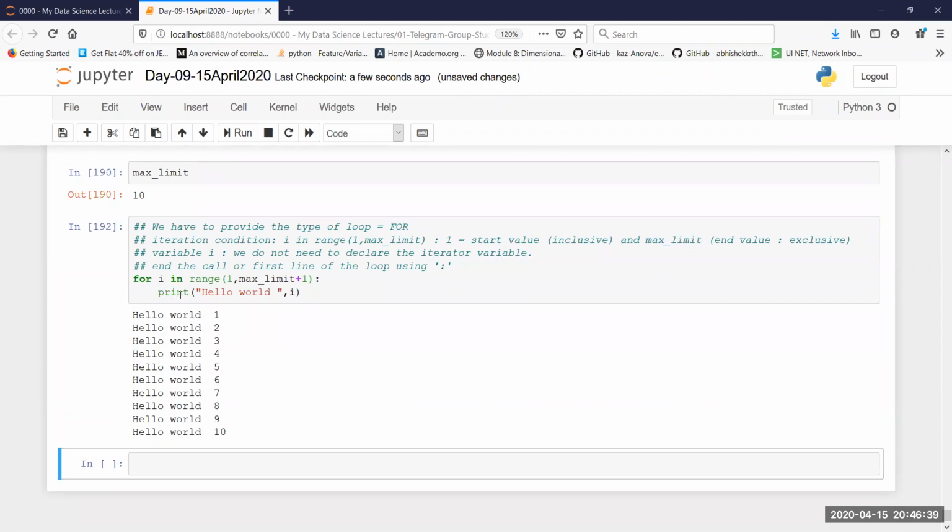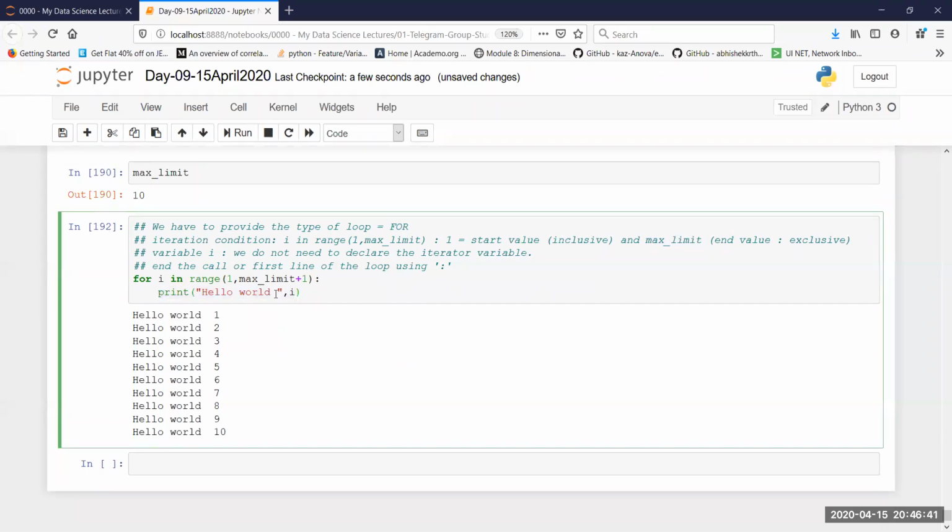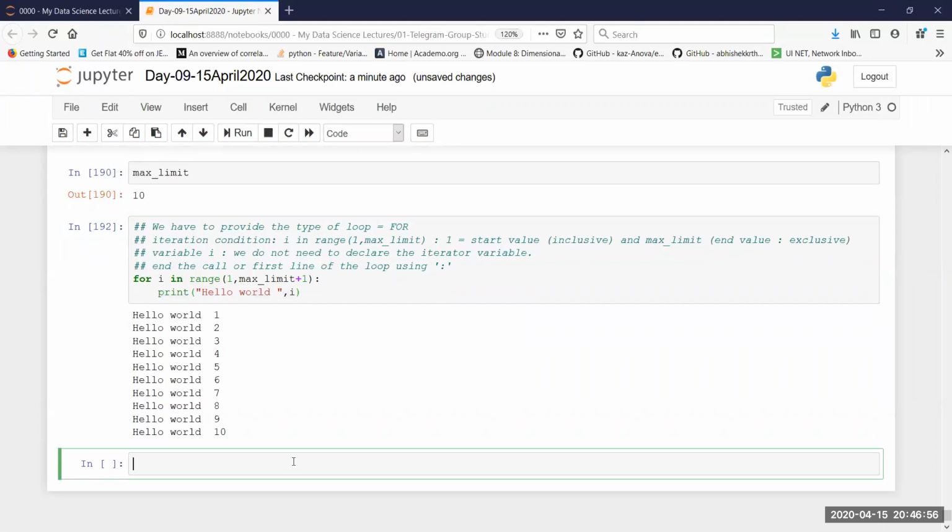I was just specifically mentioning this line because here I've used a technique called comma and then the variable name. We can do this kind of a thing if we would like to print in a single line some text along with the value of a variable. So in this way, a for loop is executed. So this is one of the ways in which we can execute a for loop. Let's look at another way.